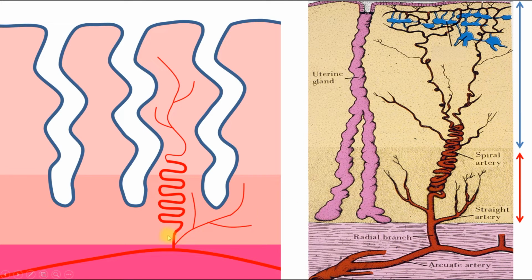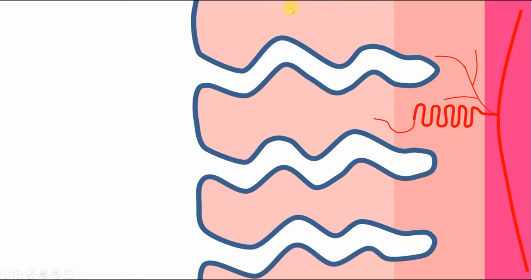And radial arteries have two kinds of branches. There are straight arteries, which provide nutrition of the basal layer, and the basal layer is not involved in the formation of placenta. And spiral arteries go to the functional layer. So here we can see a distinct source of blood supply of the functional layer. It receives nutrition from the spiral arteries. And now let's look at this endometrium and what is going on during implantation. Here we can see spiral glands. They are coiled because of secretion.